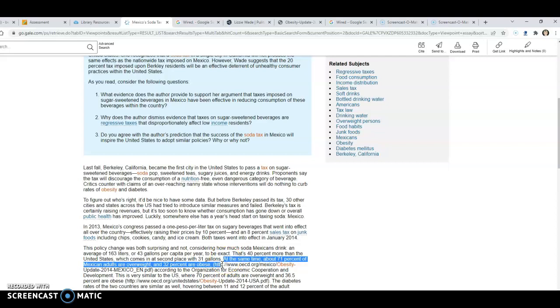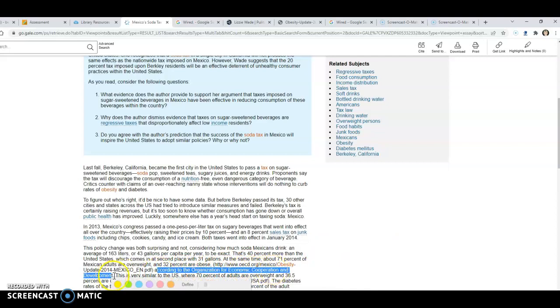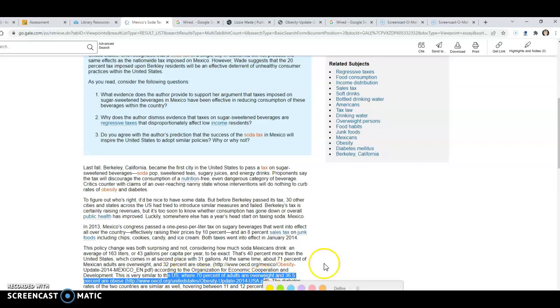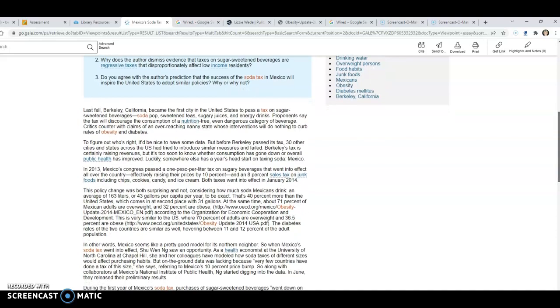Percentages of Mexican adults that are overweight and how many are obese, and they give us this web address with a little bit of a link. We could go find that. We could go verify that. Then you've got the name of the organization, then also the comparison to the US and that source. So good right here. This is good. This means they have told us where it came from and given us enough information that we could go and find it as well. And that's really great.